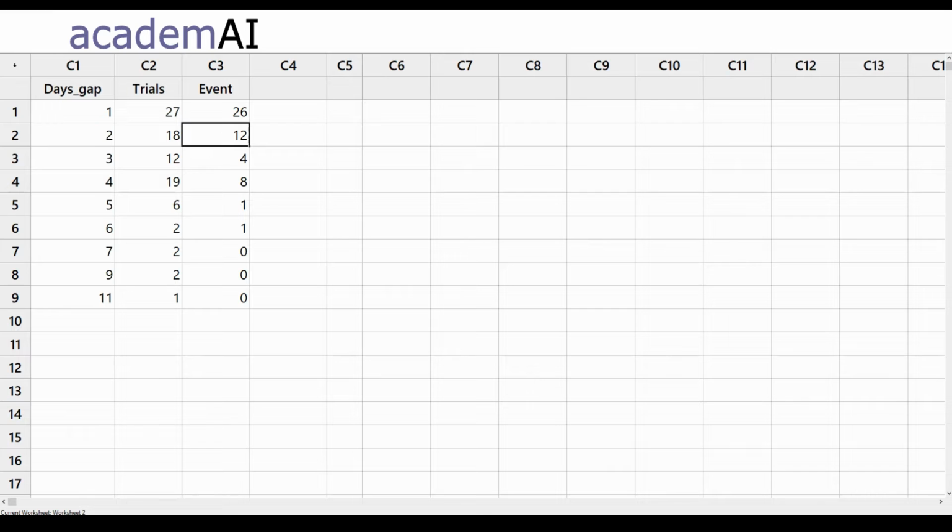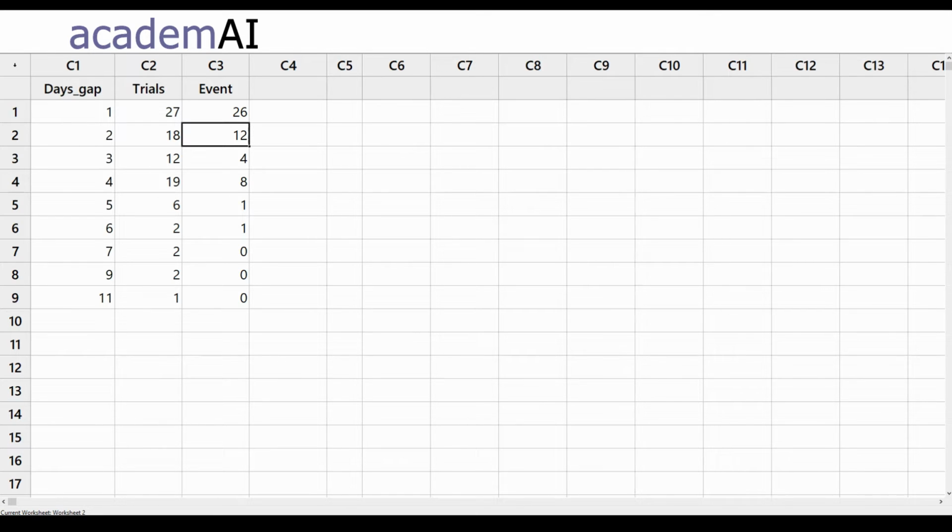And if you can see the result here, I think we can very easily observe that the closer the maintenance is to the trial, the higher the probability of a good startup. In fact, after 6 days, there are actually 0 good startups, which essentially means that if we wait 7 days or more after maintenance, then the probability of a good startup is almost 0.